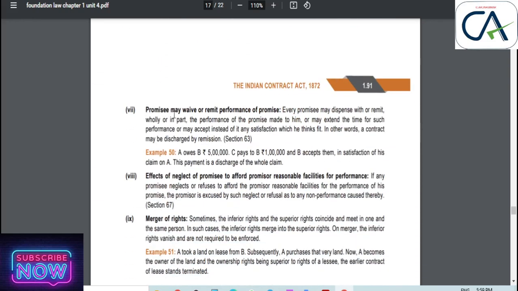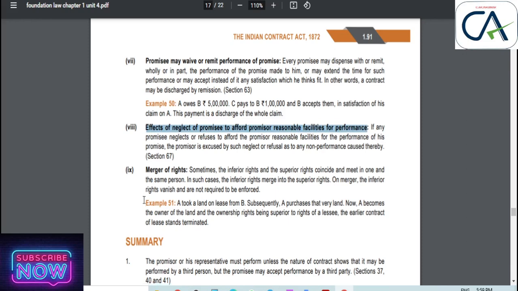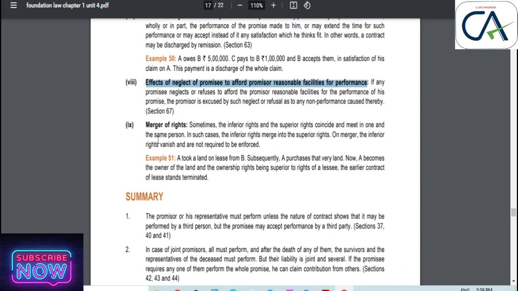Next, the seventh point is promisee may waive or remit performance of a promise. We have discussed previously that when the promisee gives some concession that performance is not needed, the contract is discharged and comes to an end. Then, effect of neglect of promisee to offer the promisor reasonable facility for performance. When the promisee does not offer any reasonable facility for performance, then automatically the contract is discharged. The final topic is merger of right. When one party holds both the inferior and the superior right, the rights are merged and one right need not be performed.